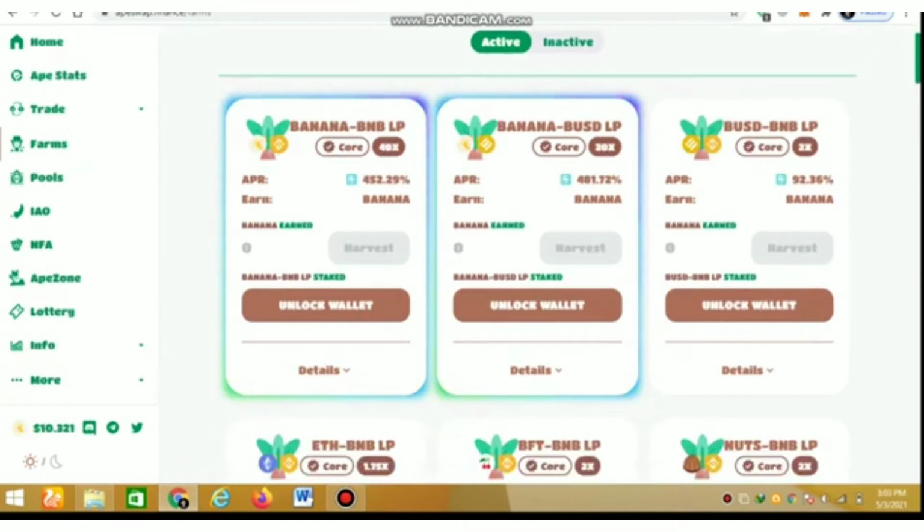Select a pair: Banana BNB, Banana BUSD, or BUSD BNB, and select one of these pairs. APR is 452%, which means annual profit rate. If you select this pair, you will earn Banana Coin. You just have to unlock your wallet and provide the LP token liquidity. Then your farming starts, and you will receive the profit.